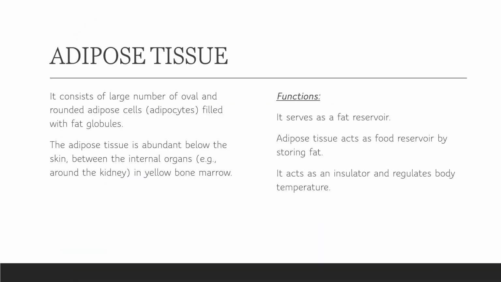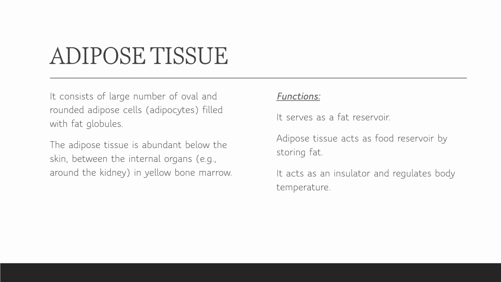Adipose tissue. Adipose word means fat. So this tissue has fat globules, meaning a packet filled with fat is present in this tissue. The adipose tissue is abundant below the skin as it gives insulation to the skin, and it also provides a kind of protection from the jerk, from the injuries. Okay, so the function is fat reservoir.